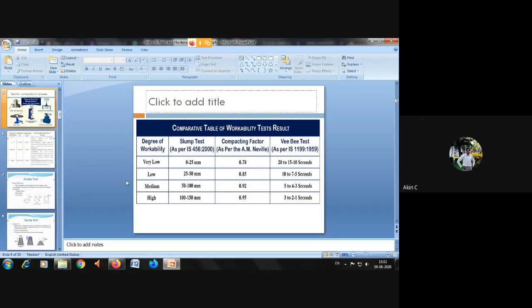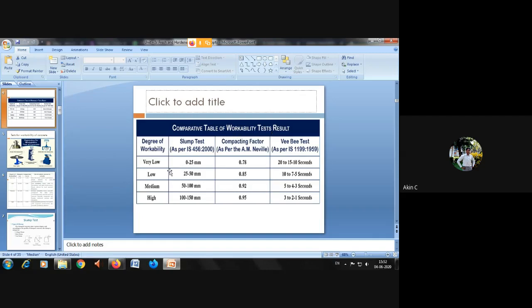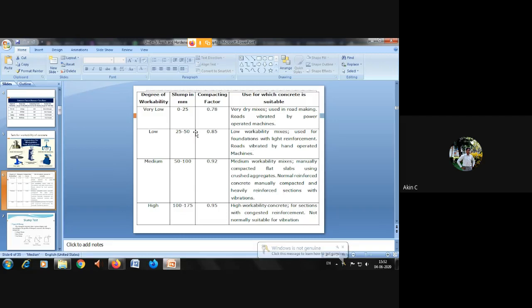We have also seen in the class hours the comparative table of workability. Workability differs in various aspects. For road construction, workability should be different. This slide I have shown in the class. If the workability is very low, it can be assessed by the slump test. The slump value is 0 to 25 and the compaction factor is 0.78. Very dry mixes are used for road making purposes.